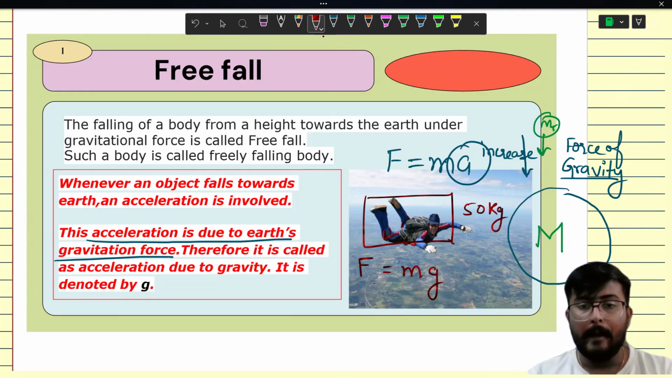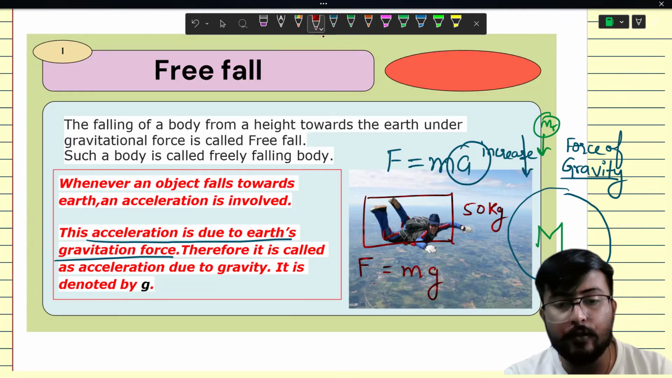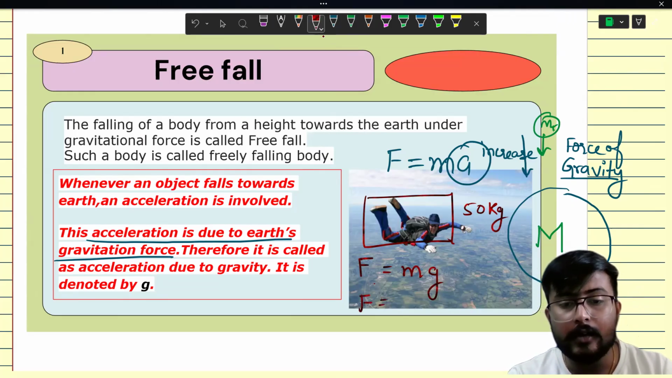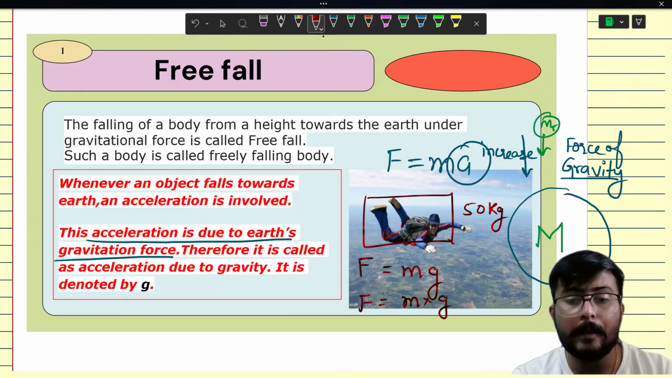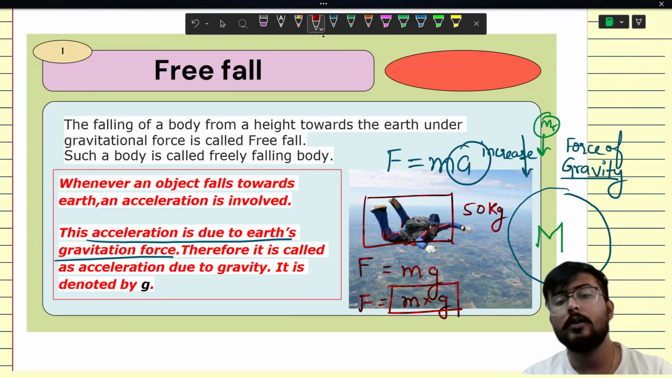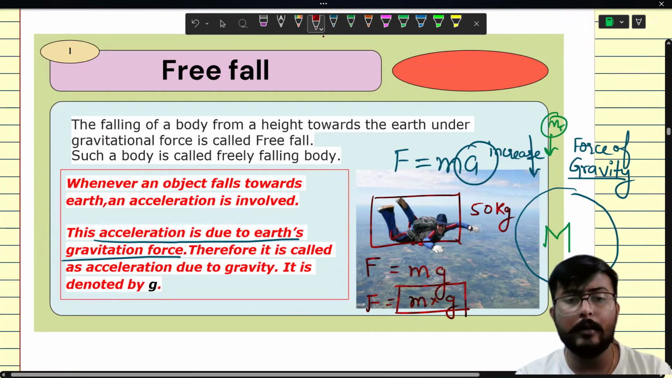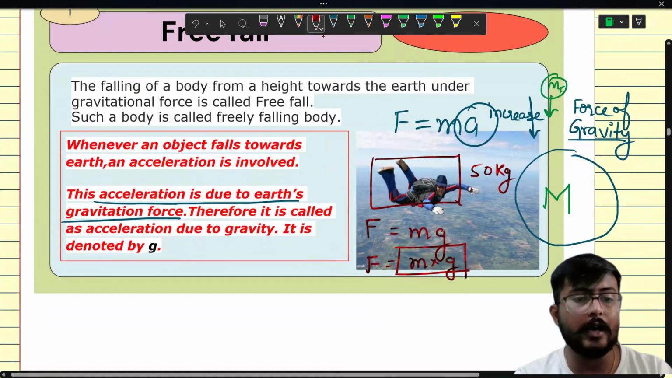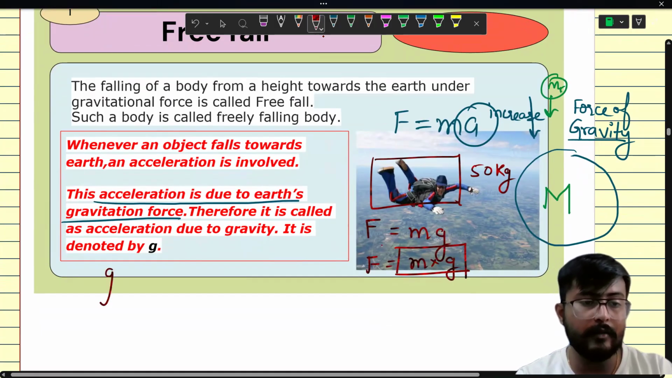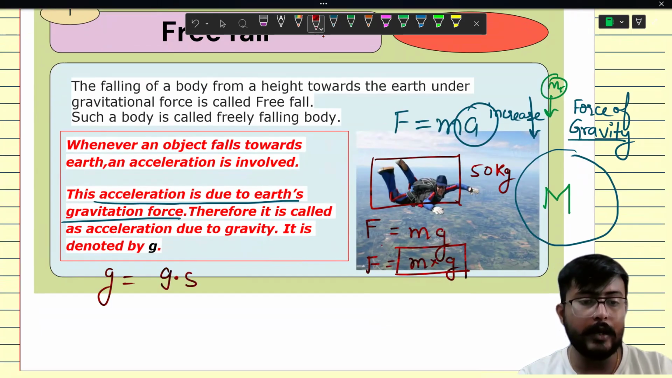How can you find the force of gravity acting on it? If we know the mass and the value of g, we can calculate the force acting on an object. In many books, it's mentioned that the acceleration due to gravity has a fixed value, that is 9.8.